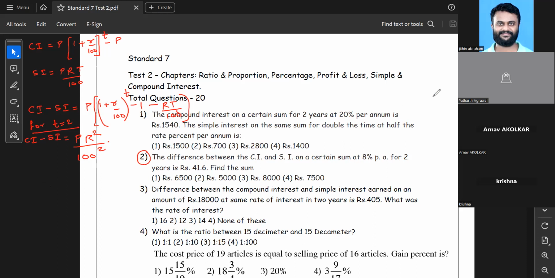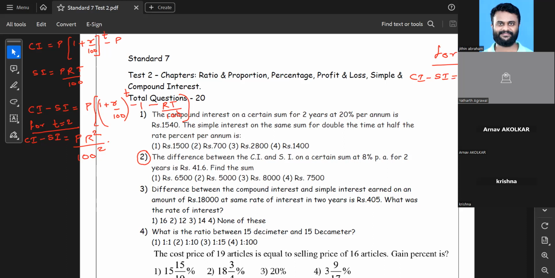But for your sake, I'll give you one more formula. When t is equal to 3 years, what formula is to be used? I'll give you that also. You can just write it down so that you can use it later. I'll give you a simplified format for the difference.